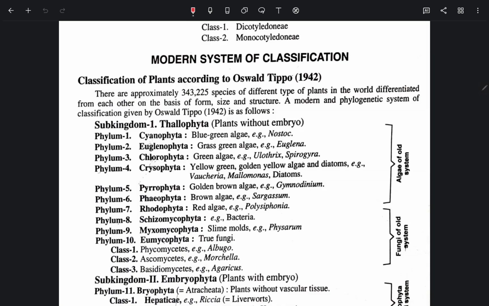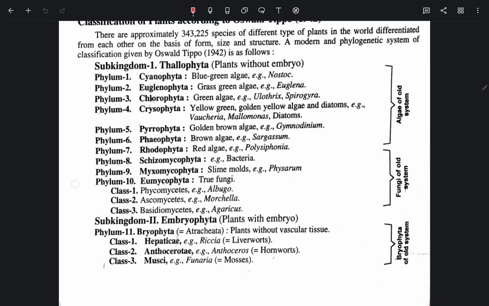Phylum 1 is Cyanophyta, blue-green algae, Nostoc. Phylum 2, Euglenophyta, grass green algae, Euglena. Phylum 3, Chlorophyta, green algae, Ulothrix and Spirogyra. Phylum 4, Chrysophyta, yellow-green, golden yellow algae and diatoms, Vaucheria, Synura, diatoms. Phylum 5, Pyrrophyta, golden brown algae, Gymnodinium.